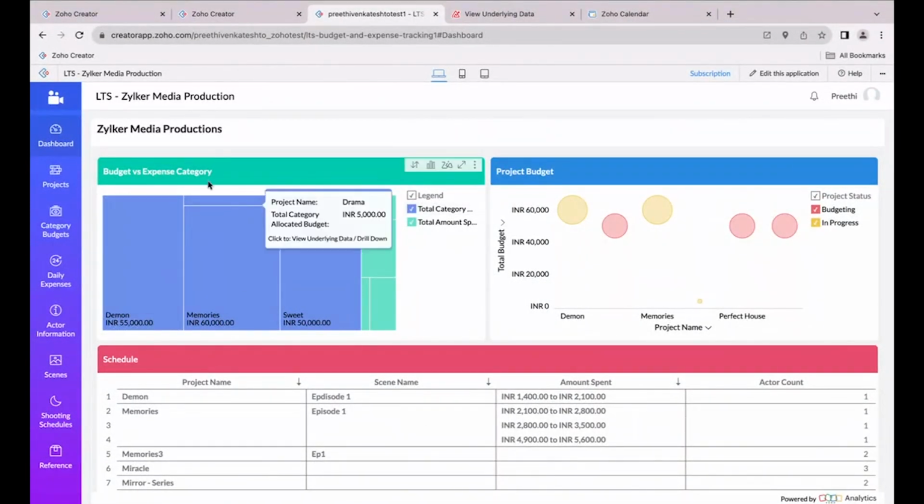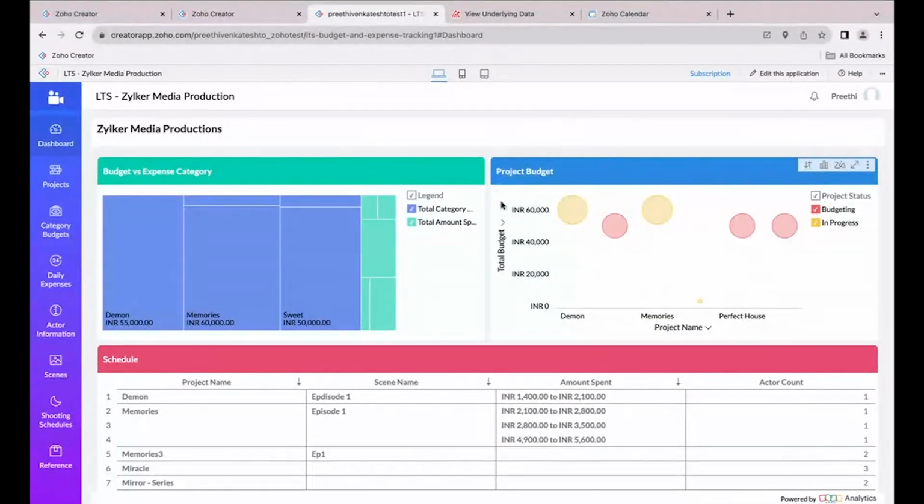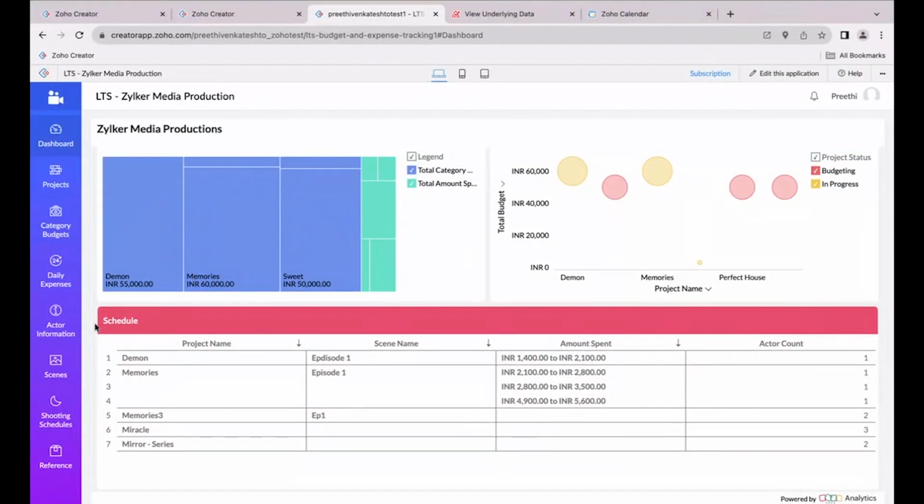The first chart is budget versus expense category wise, and the second chart is about the project budget, for each and every project, what is the total budget allocated. And then I have a small pivot table for visualizing all my shooting schedules and the daily expenses that have been calculated for each and every day of the shooting.